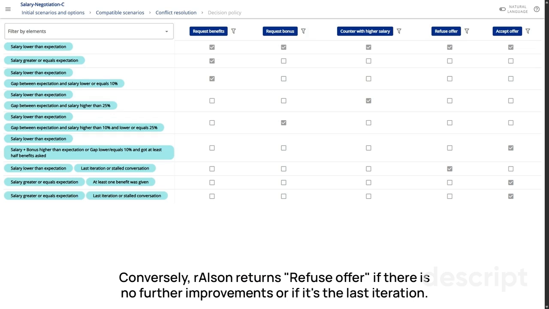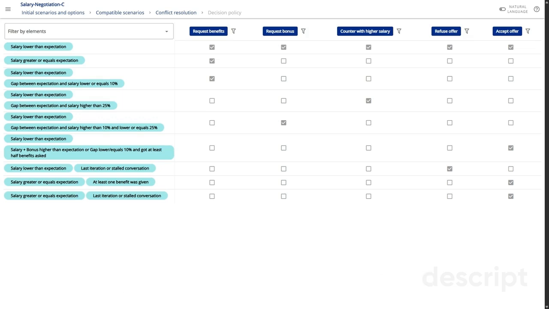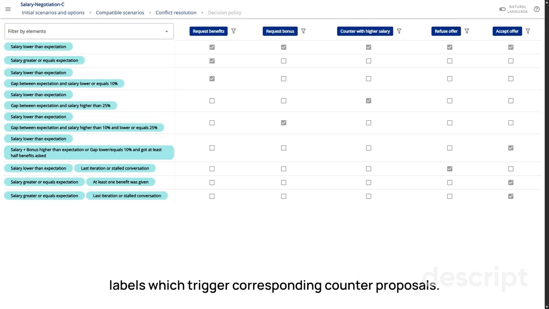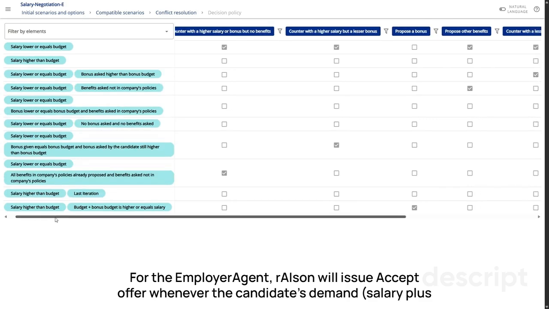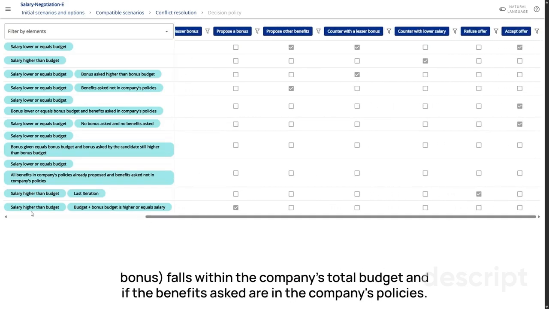Conversely, Ryzen returns refuse offer if there is no further improvements or if it's the last iteration. In that case, the agent sends a reject proposal message to end the negotiation. All other intermediate situations, such as moderate gaps or missing benefits, are handled by the other labels, which trigger corresponding counterproposals. For the employer agent, Ryzen will issue accept offer whenever the candidate's demand, salary plus bonus, falls within the